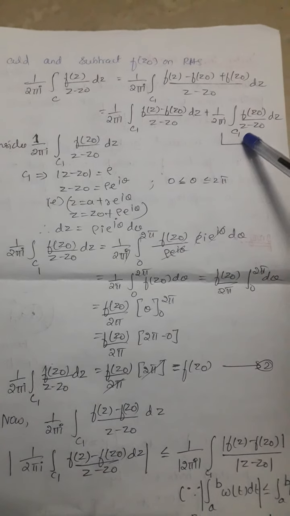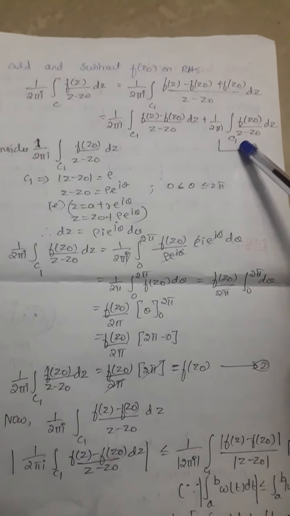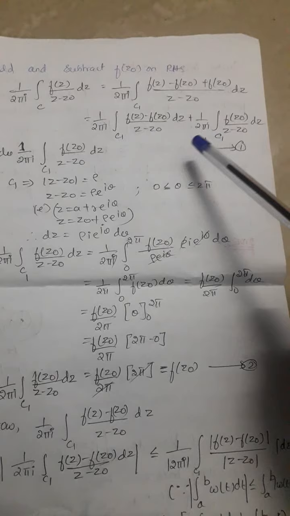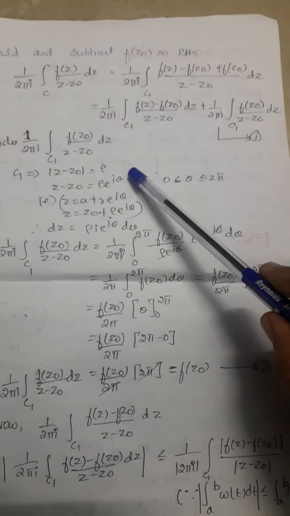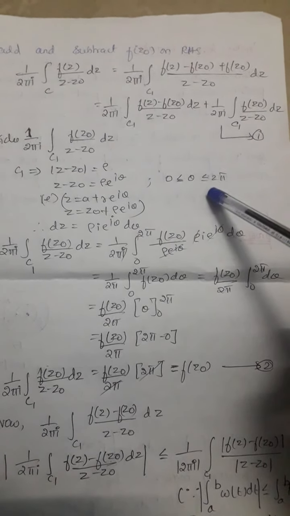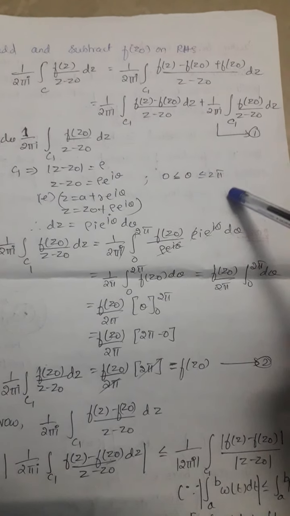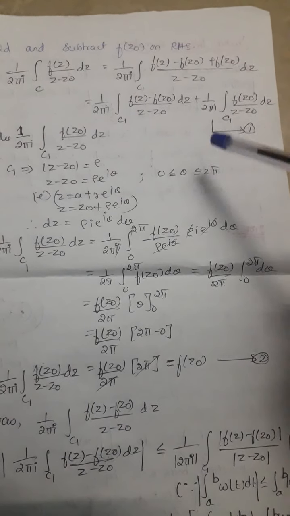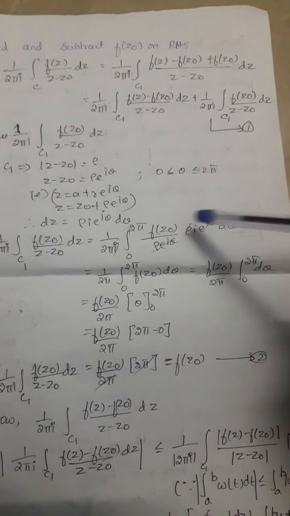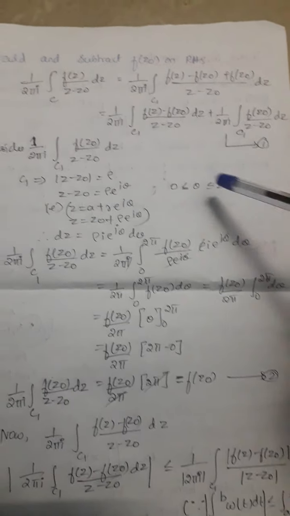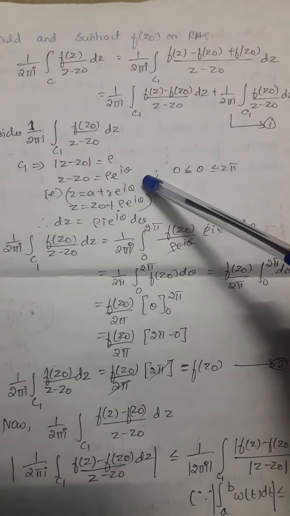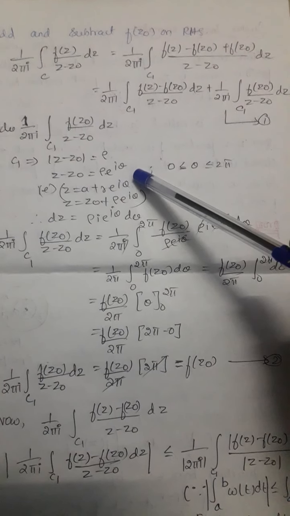Now we consider the second integral. In that, we have already taken modulus of z minus z0 equal to rho. Theta is the value that lies between 0 and 2 pi, as it is a closed contour, so it lies between 0 and 360 degrees. So z minus z0 equals rho times e power i theta.